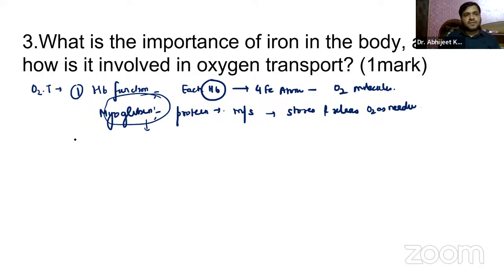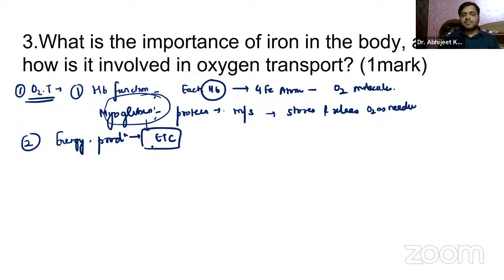The first function is oxygen transport. The second importance you can remember is that it is also involved in energy production, through the electron transport chain. Iron is a part of various enzymes and cofactors, so it is essential for the function of the electron transport chain in mitochondria, which helps in the production of ATP, the energy currency of the cell. Then we have the enzyme function.